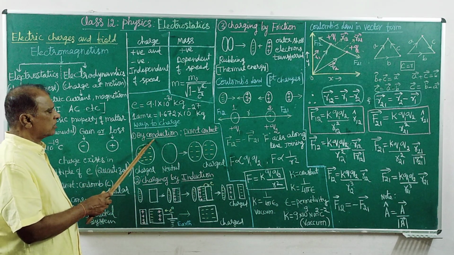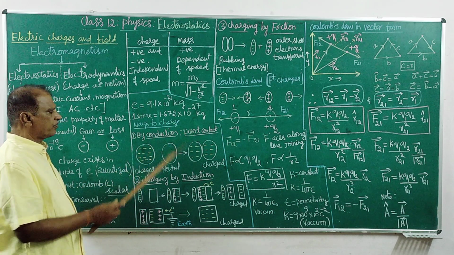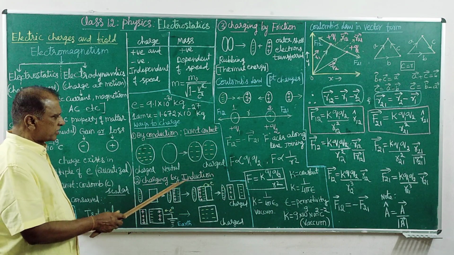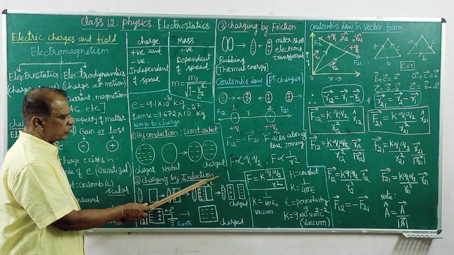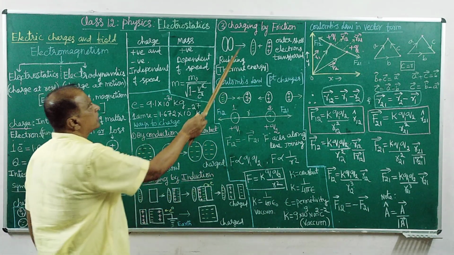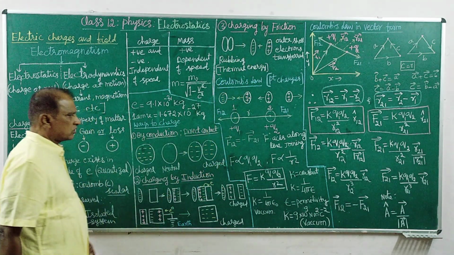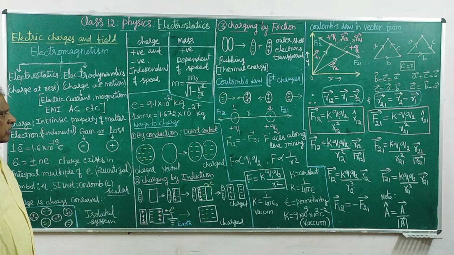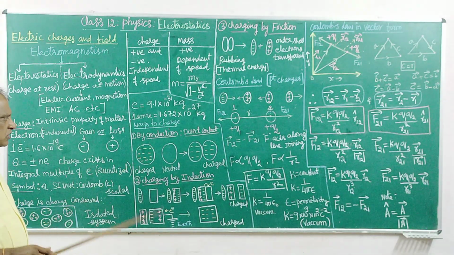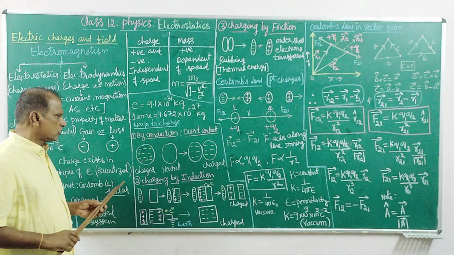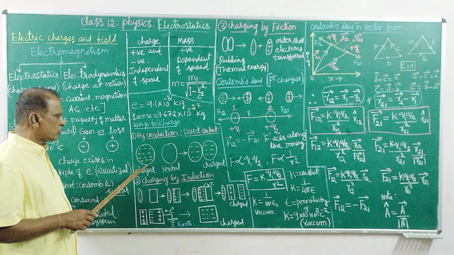By conduction, the direct contact method. By induction, not in touch, no contact between the objects. And by rubbing or friction. There are three methods by which we can get an object into a particular charge, positive charge or negative charge.